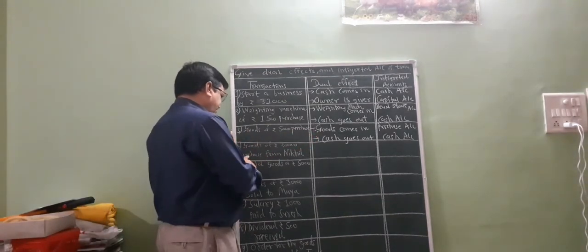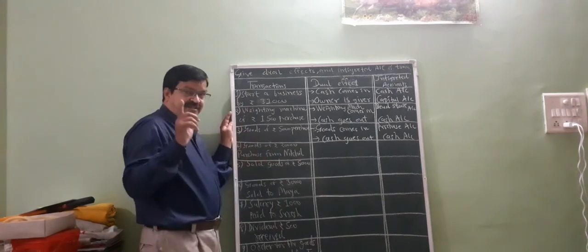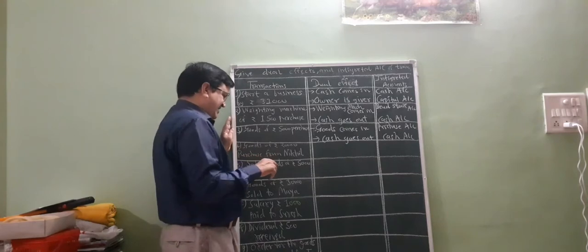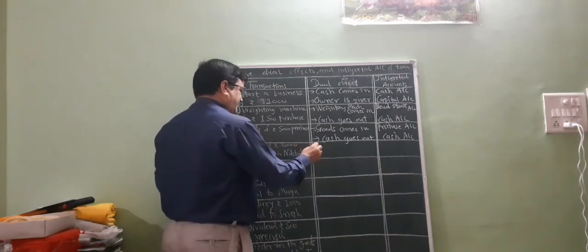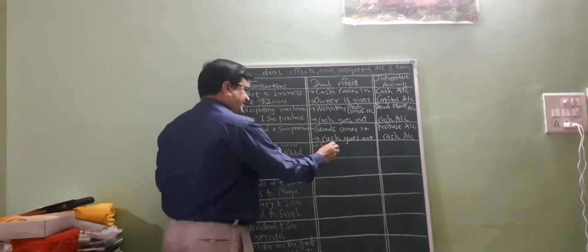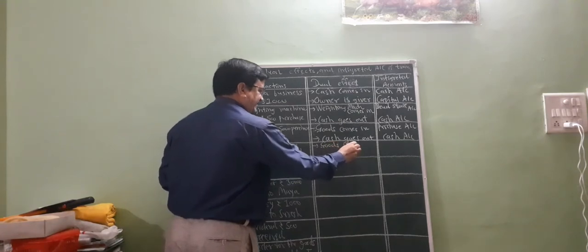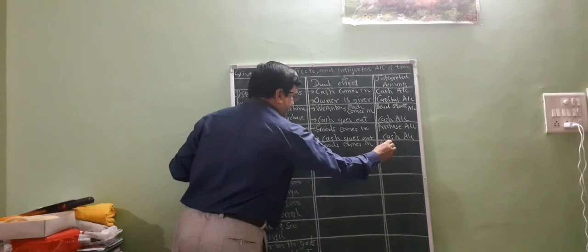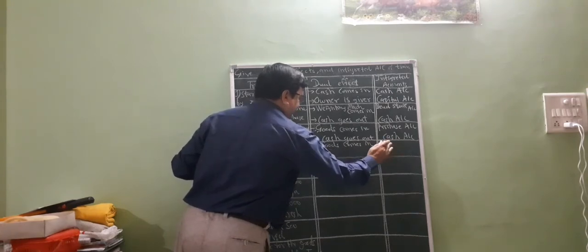Goods of 20,000 purchased from Nikhil. Here, person name is given, so it is credit transaction. And goods comes in, so it is purchase account.